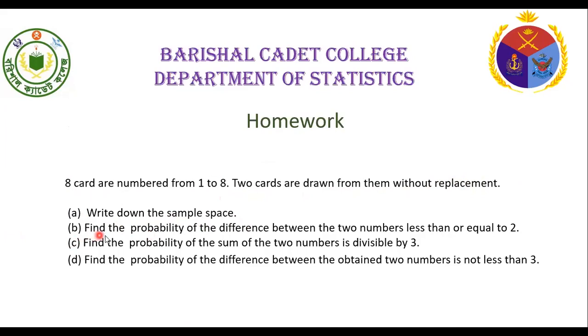Question B, find the probability of the difference between the two numbers less than or equal to 2. Question C, find the probability of the sum of the two numbers is divisible by 3. And question D, find the probability of the difference between the obtained two numbers is not less than 3.